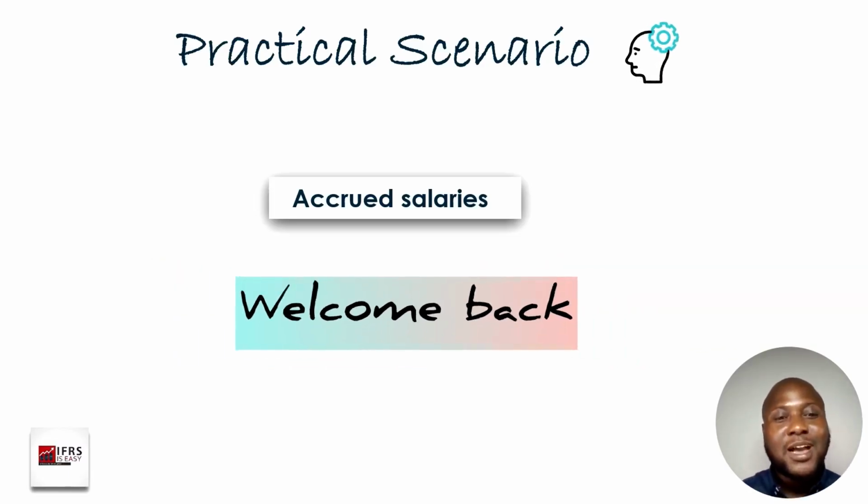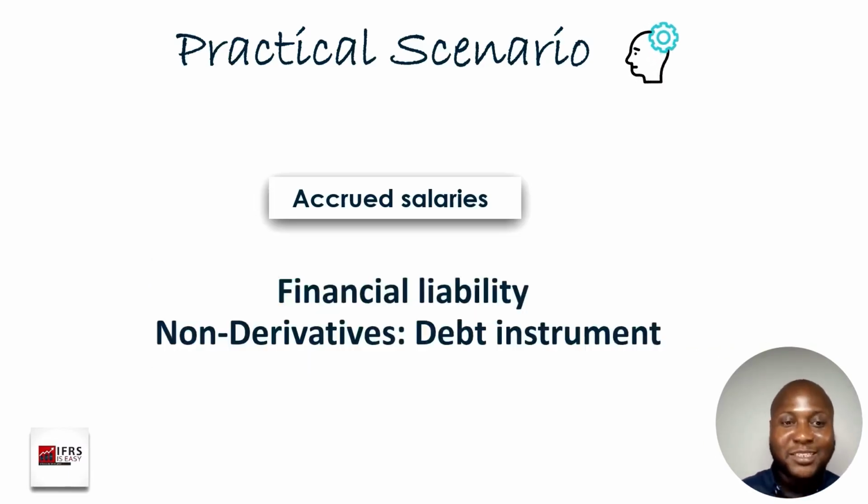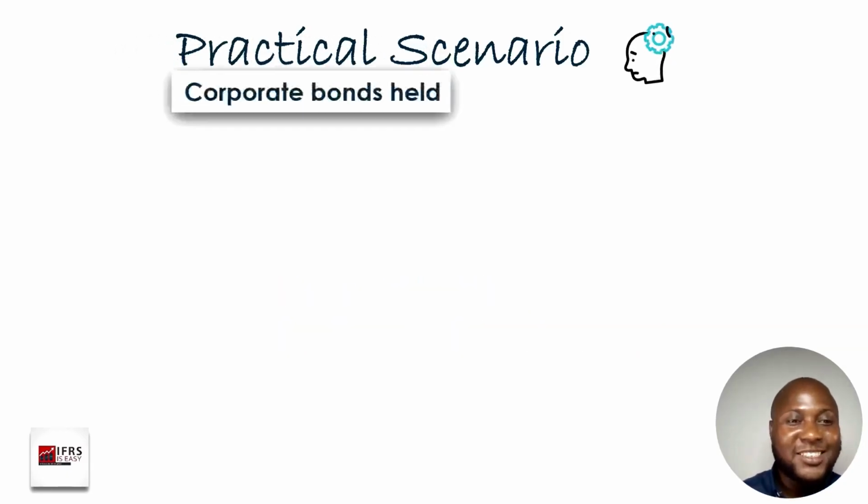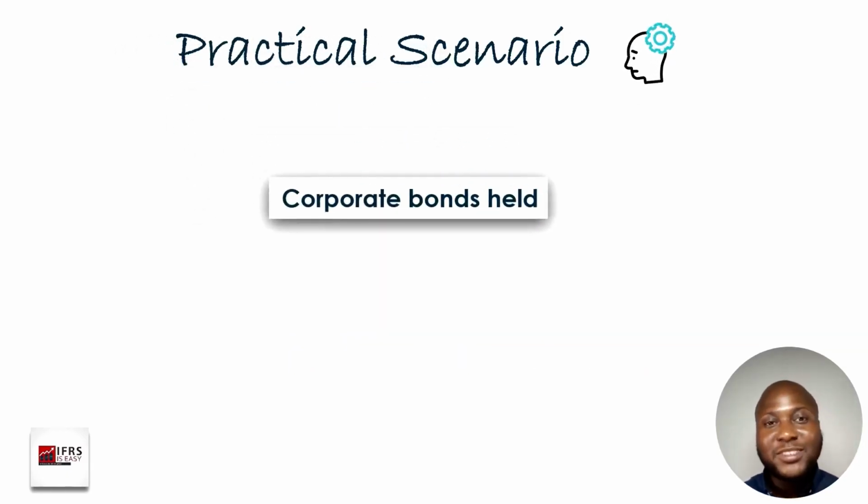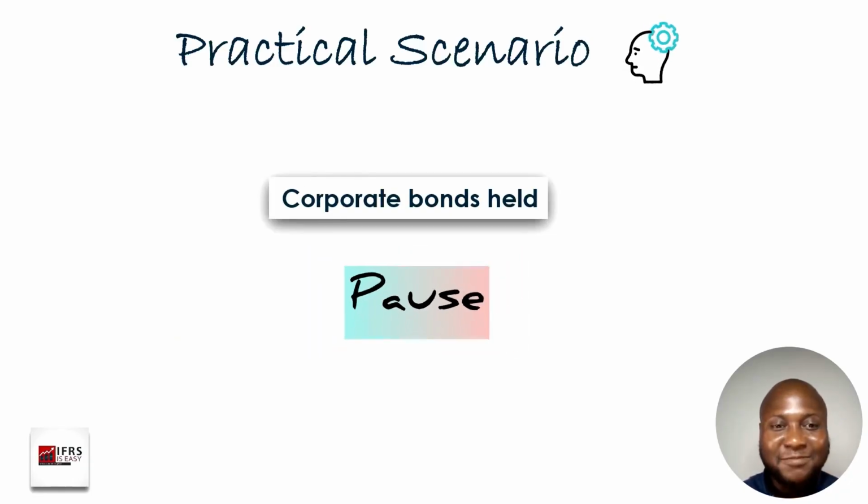Okay, so accrued salaries. Accrued salary means that the company is owing salaries, and because of that, the type of financial instrument that it is, is a financial liability. And because there is no dependence on any underlying factor, it's a non-derivative, and aside from that it is a debt instrument. Did you get that? Okay, so let's try the second. The second one says corporate bonds held. So pause this and try to answer.